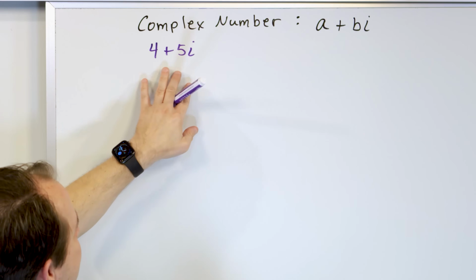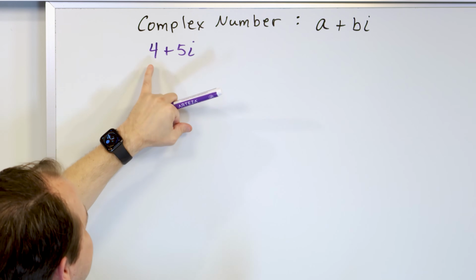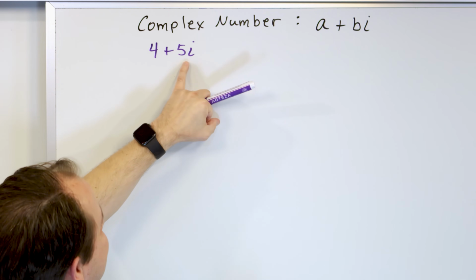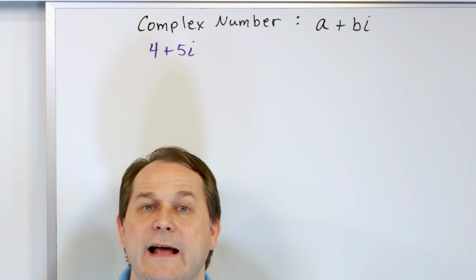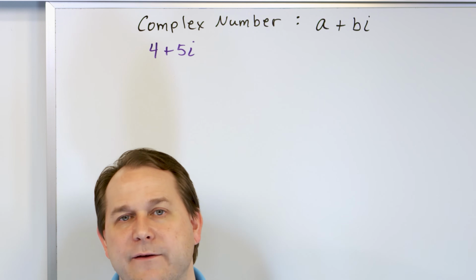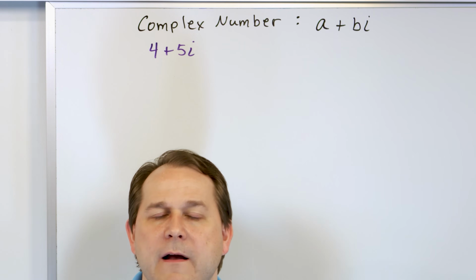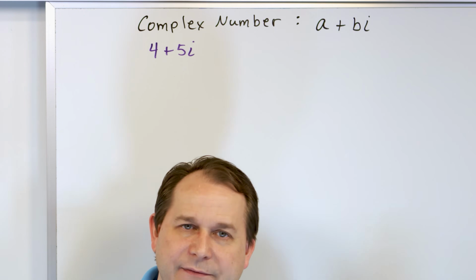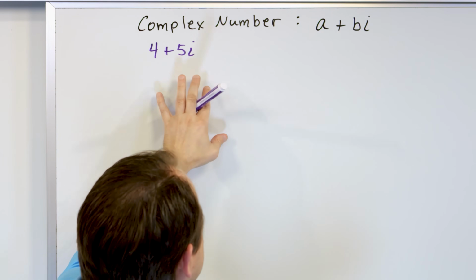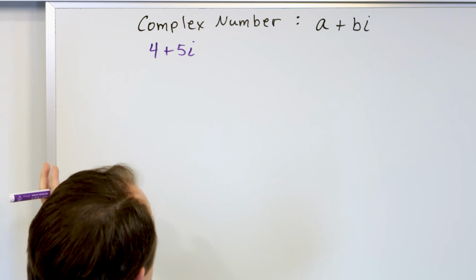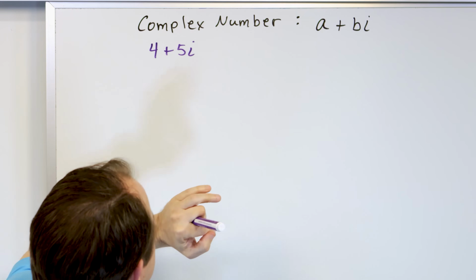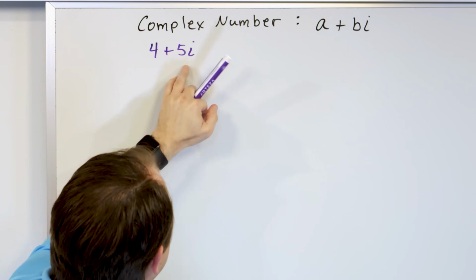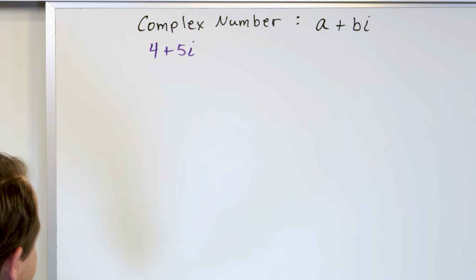So we say that this number is a more general type of number. It has a real part, but it also has an imaginary part, right? And since I really can't add them together, I just have to leave the plus sign there. Just like x plus y, I can't really add that together either, so I have to leave it x plus y. So you need to get used to complex numbers having this plus sign here, but really all you need to know is there's a real part, there's an imaginary part. I try to add them, but I can't really do it, so I have to leave it like this.